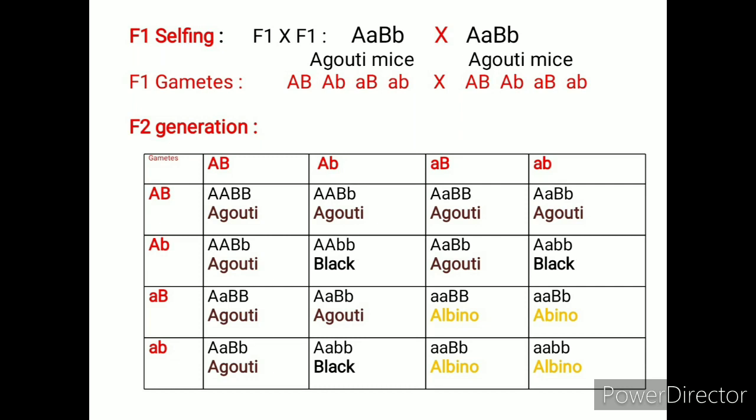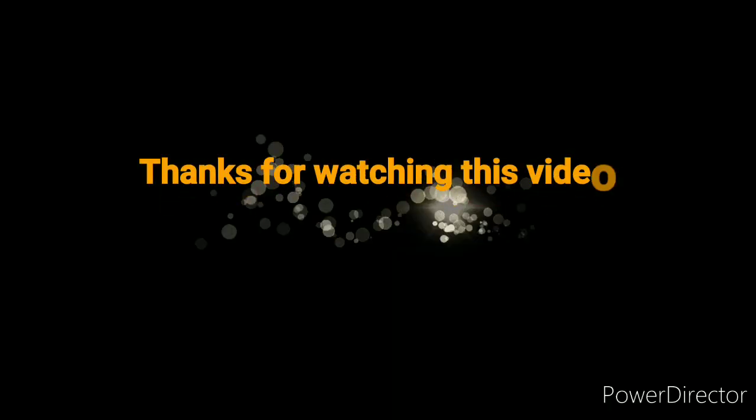Thus, here the phenotypic ratio in F2 generation is 9:3:4, which is an exception to the Mendelian ratio. As per Mendel, it should be 9:3:3:1. This is all about the recessive epistasis.